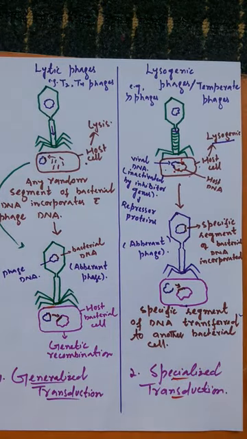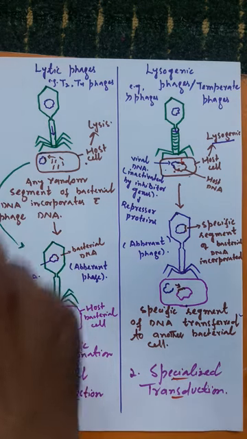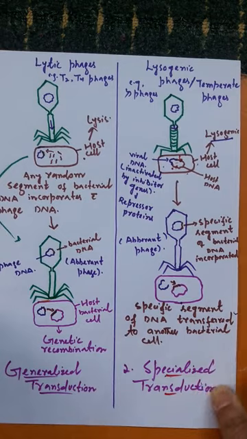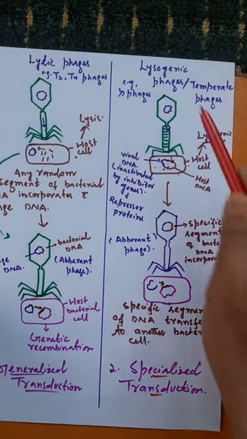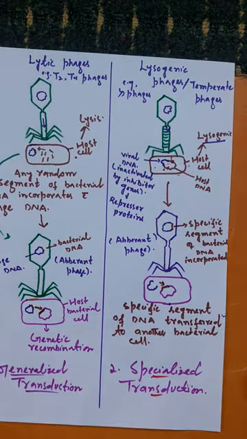But transduction is of two types, generalized and specialized transduction, and I hope you have understood what transduction is, and what generalized and specialized transduction are. Very importantly, remember that generalized transduction is carried by lytic phages, whereas specialized transduction is carried by lysogenic phages, also called temperate phages.